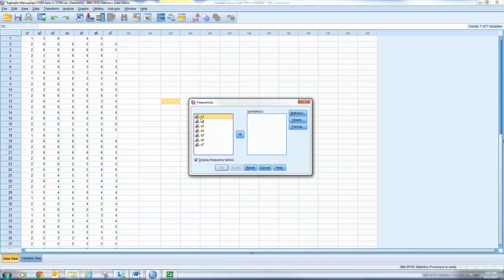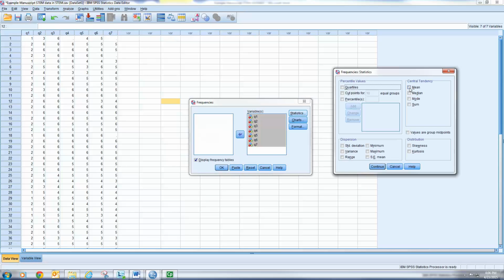Okay, in that, here are my questions, and it's fine. I'm just going to bump them all over. So I'm going to click on the top one, hold down the Shift key, click on question 7, and bump them over into Variables. Now I'm going to do a couple things here as well. I'm going to say Statistics, and I'm going to ask for the mean and the standard deviation.